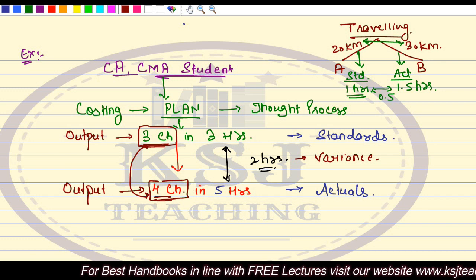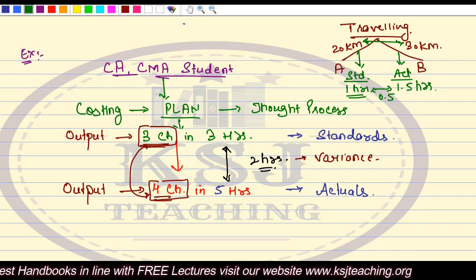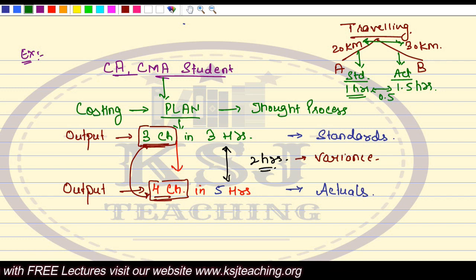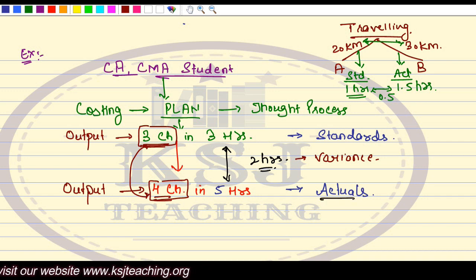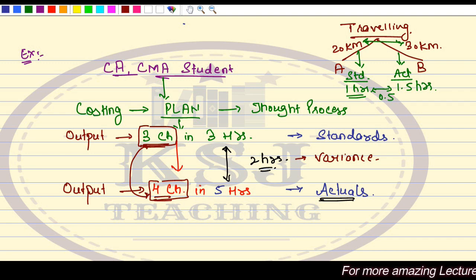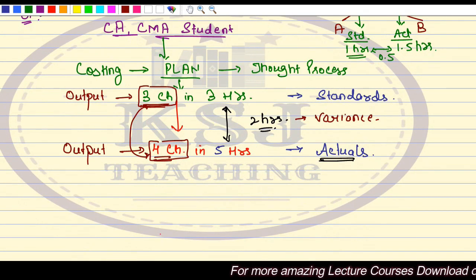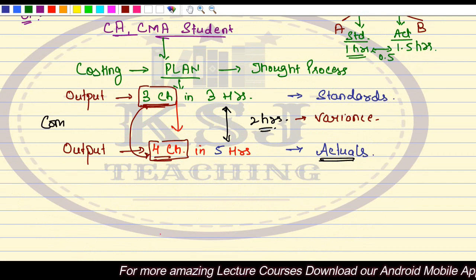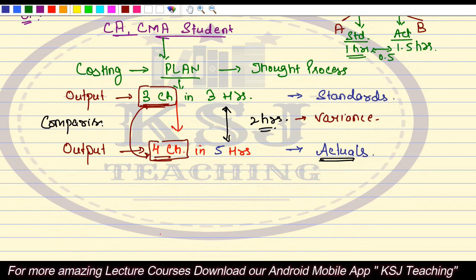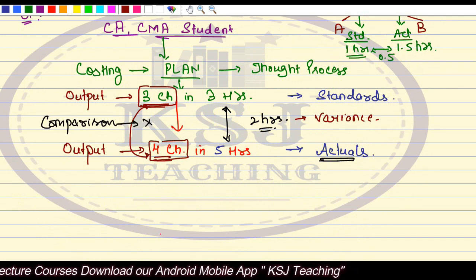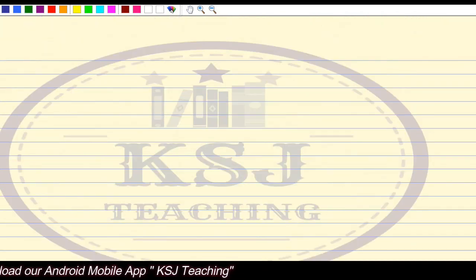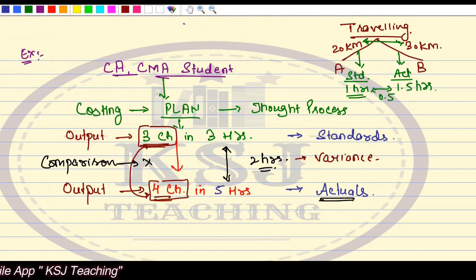Now if you actually want to compare these actuals, that means first you will have to set the standards for 4 chapters. Here the comparison is not possible between standards of 3 chapters and the actuals of 4 chapters.